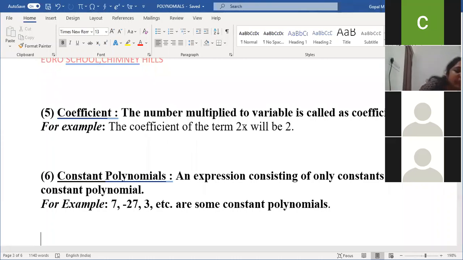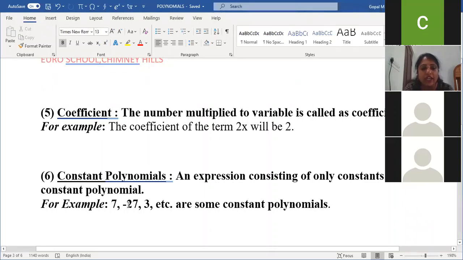Next, a constant polynomial. An expression consisting of only constants is called a constant polynomial. For example, only numbers like 7, 3, 10, 100. That is called a constant polynomial, without a variable.